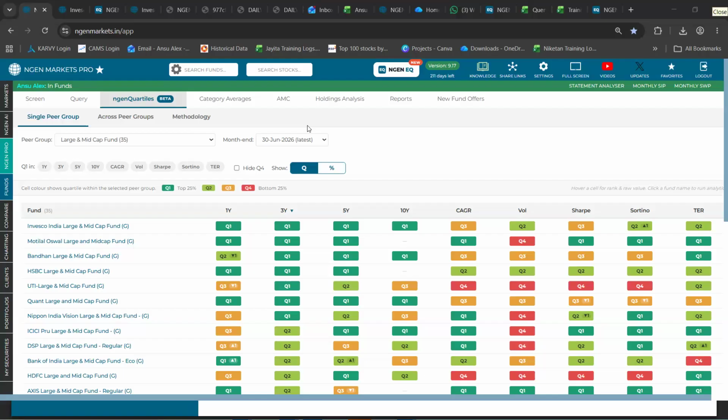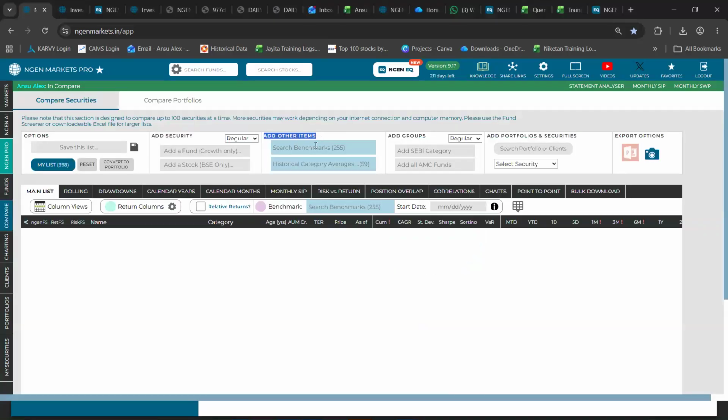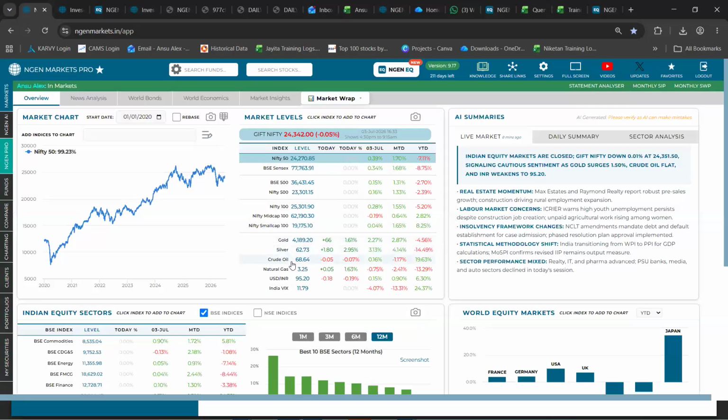Okay, so there's another question: how to load these gold, silver, and Brent crude securities to the compare section. As I highlighted, you simply go to the compare tab and under the section called add other items, you can search under search benchmarks to add these commodities. We have gold, silver, crude oil, natural gas, these four commodities, in addition to Brent.